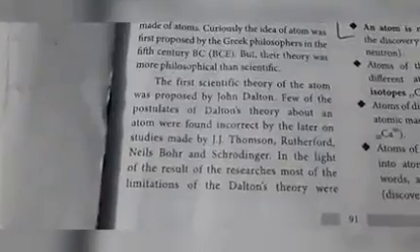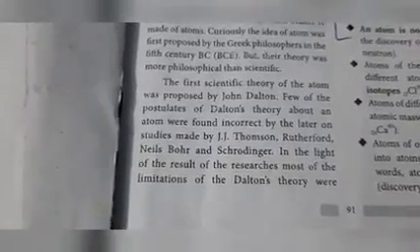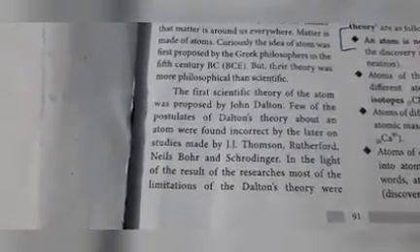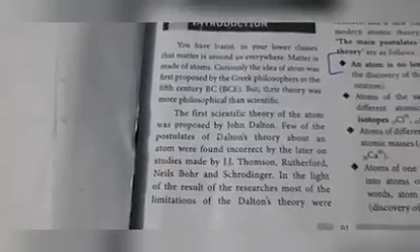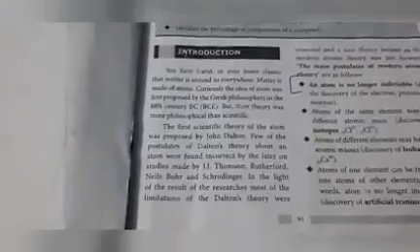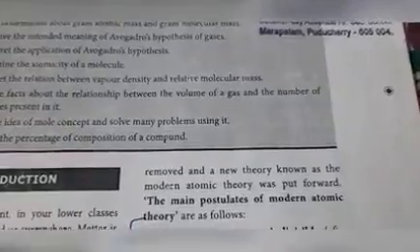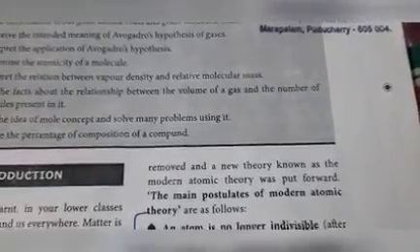So, the first scientific theory of the atom was proposed by John Dalton, but a few of the postulates of Dalton's theories about an atom were found incorrect by the later studies made by J. J. Thomson, Rutherford, Niels Bohr and Schrödinger. In the light of the results of the research, most of the limitations of the Dalton theory were removed and the new theory is known as modern atomic theory.